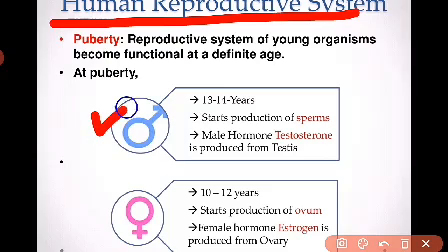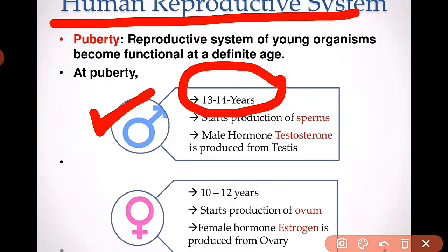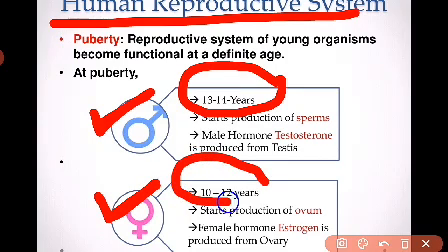So let's see, this is your male, right? The male reaches puberty, or the maturation stage, at 13 to 14 years, whereas females reach their maturation stage between 10 to 12 years. However, these age variations differ from person to person. So when a male is about 13 to 14 years, it means that the male is about to mature, or has got into his maturation phase.